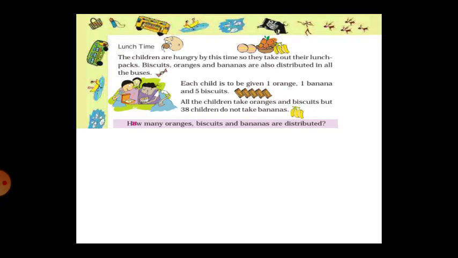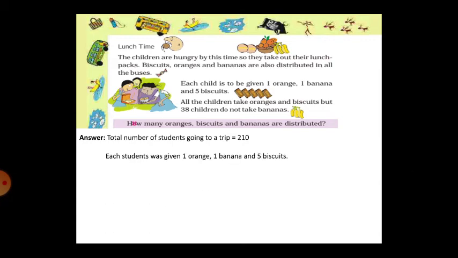You have to count. Each child is to be given one orange, one banana, and five biscuits. In that, 38 children do not take the banana, so 38 bananas are left. Let us see the total number of students going on the trip. The total number of students is 210. Each student was given one orange, one banana, and five biscuits.